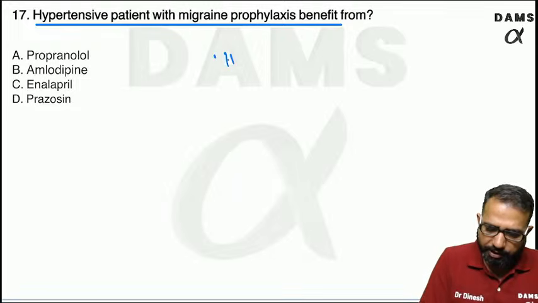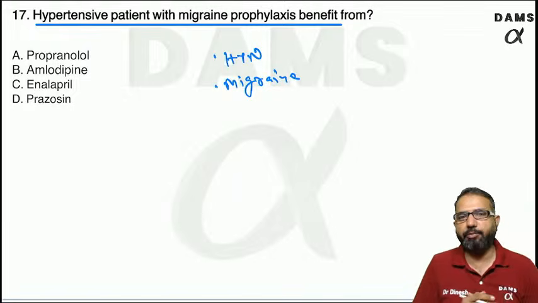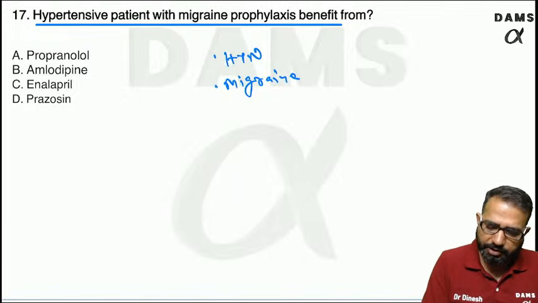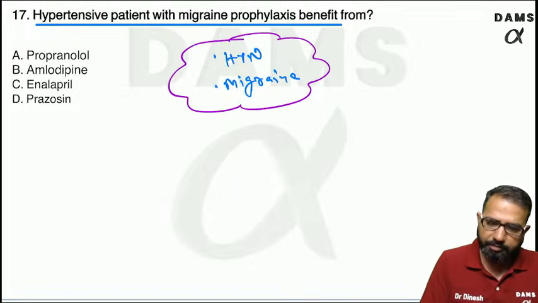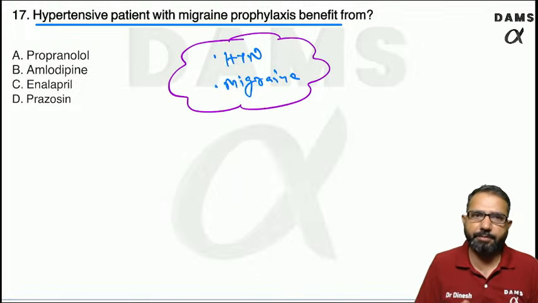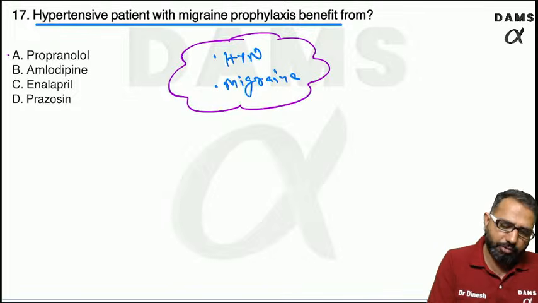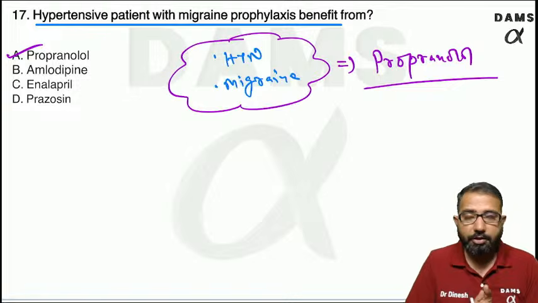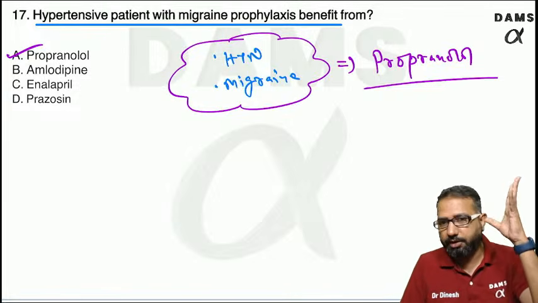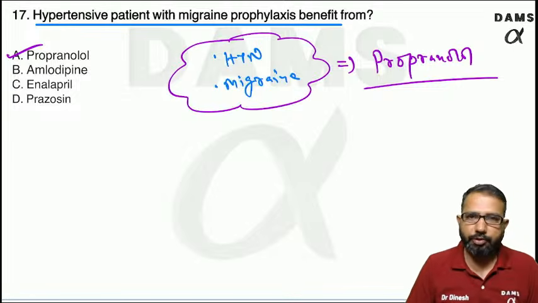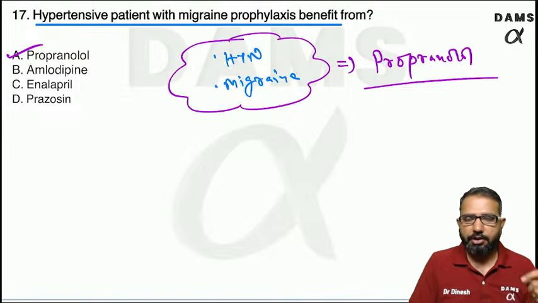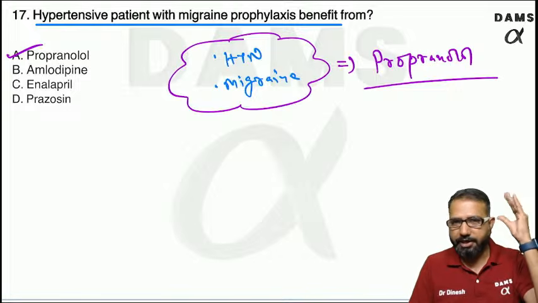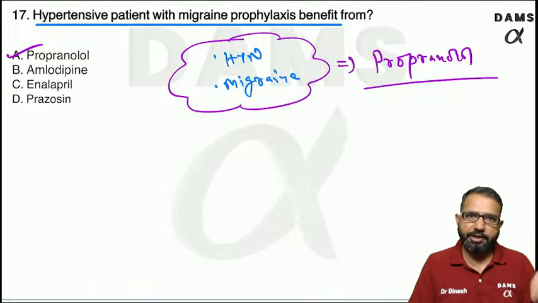The patient is hypertensive as well as having repeated migraine attacks. So we need to give migraine prophylaxis, which is the best drug which can control the BP as well as the migraine. One drug having both options. It's a beta blocker, propranolol. Propranolol is the drug which can control the migraine attacks. It reaches the brain, decreases the irritation of neurons, decreases the blood circulation, and because of this, pulsating headache, migraine will be less. Even it can control the BP.